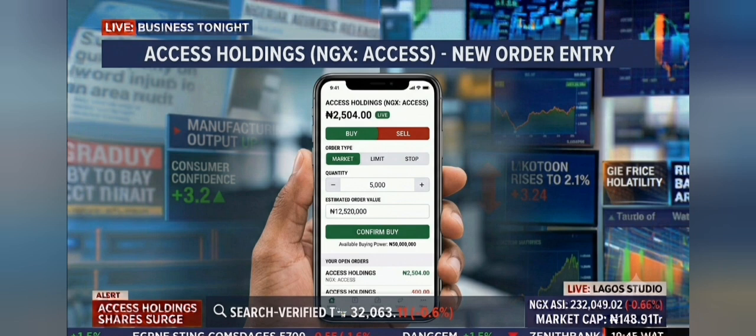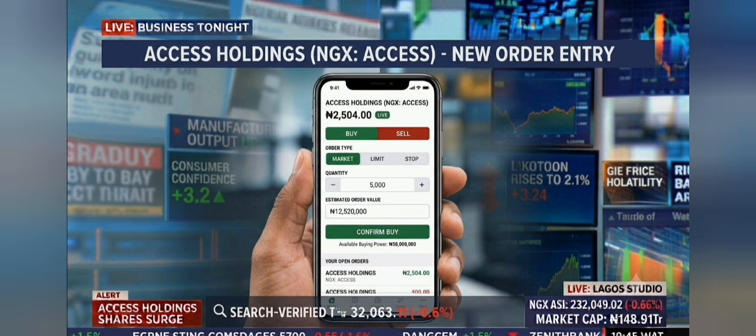Limit order. You say, buy me 500 shares of Zenith Bank, but only if the price drops to 30 naira or below. Your broker waits until the market reaches your price. You get control over your entry price. But there's no guarantee the market will reach it. For beginners, limit orders give you more discipline. You decide your price in advance, not in the heat of the moment.